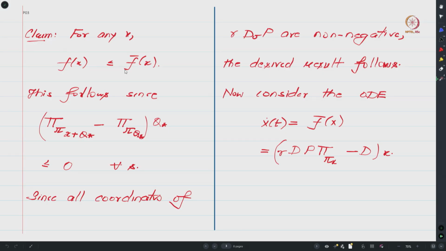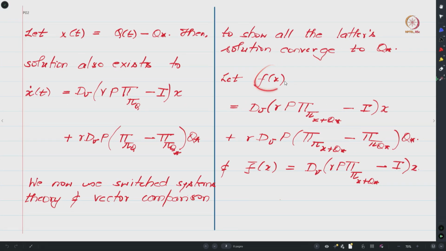So first keep in mind that f and f bar take in as input a vector and spit out a vector. So when I say this inequality holds, what I mean is that coordinate-wise the output of f of x is less than or equal to the output of f bar x. That is what I wanted to say, right. And why does this follow? It follows because in the definition of f of x you have this additional term.